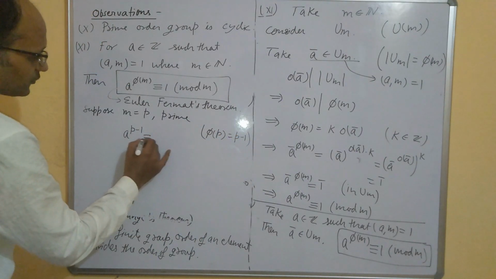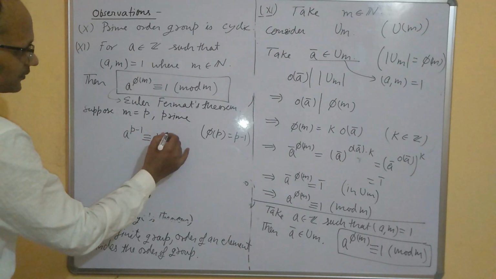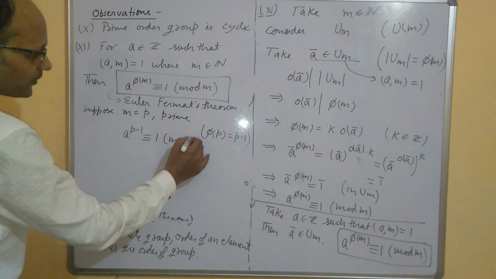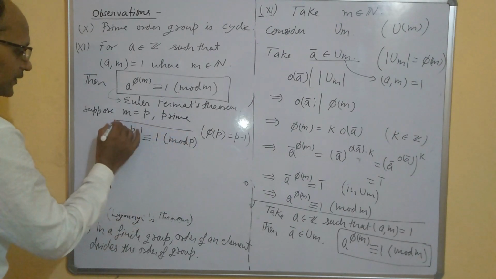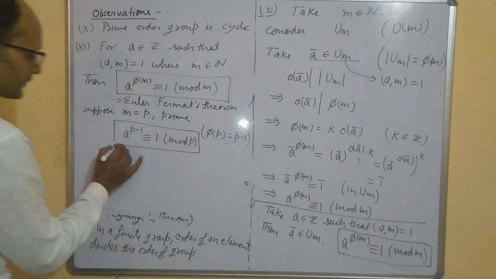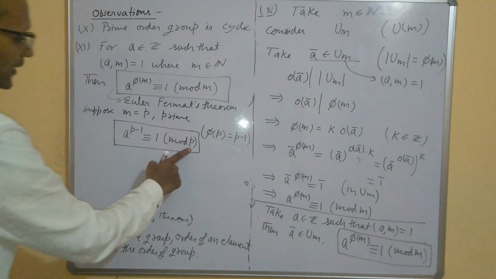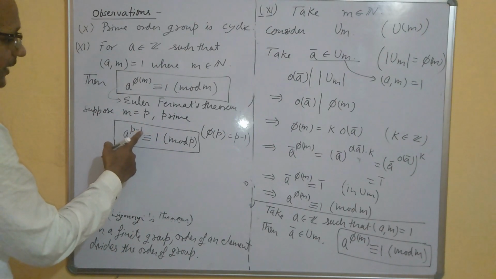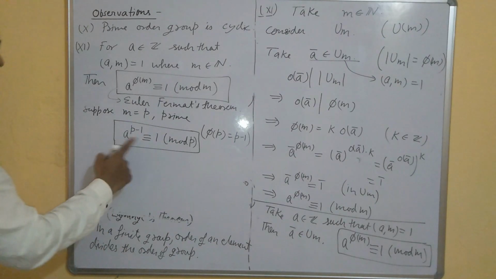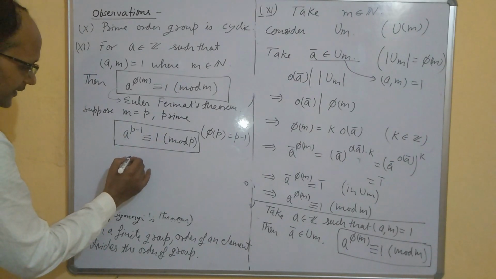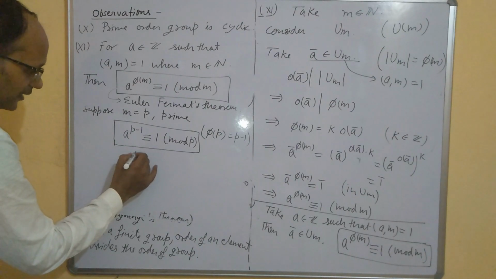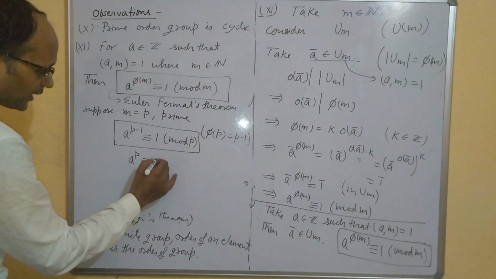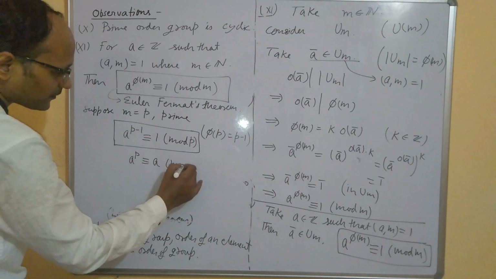This is congruent to 1 mod p. This is also a result: if you have a prime number p and a is any integer, then a to the power p minus 1 is congruent to 1 mod p. If you multiply a on both sides, it can also be written as a to the power p is congruent to a mod p.